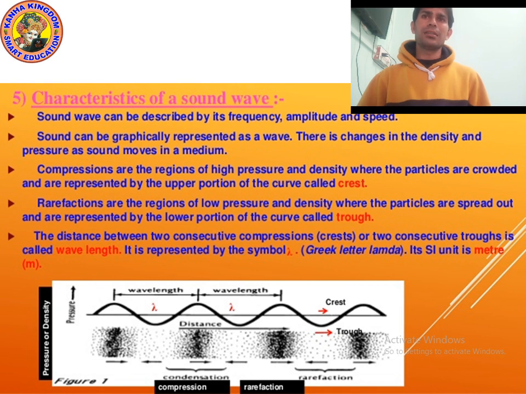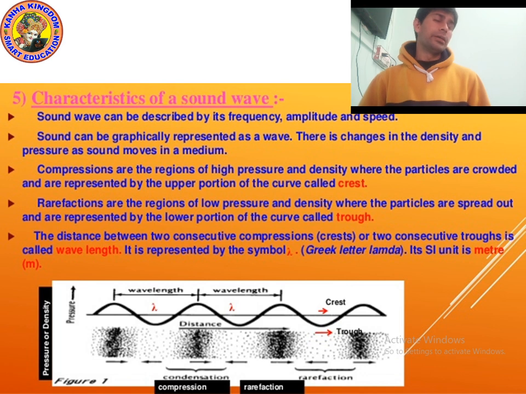So compressions are the regions of high pressure and density where the particles are crowded, and that area is a crest. And rarefactions are the regions of low pressure and density where the particles are spread out, represented by the lower portion of the curve called the trough, T-R-O-U-G-H.